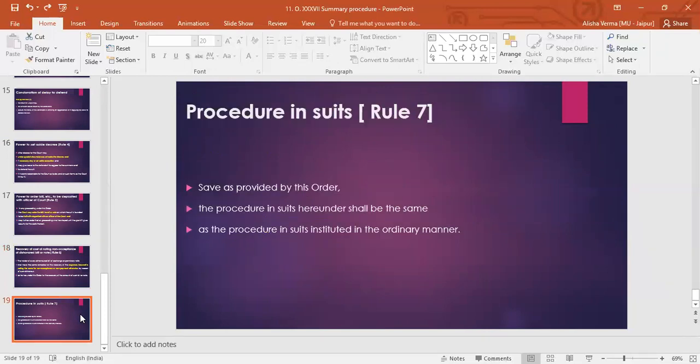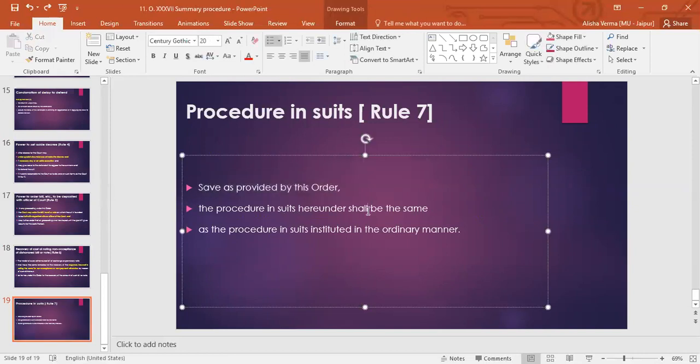And this is the last rule of this order, which says that save as provided by this order, the procedure in suits hereunder shall be the same as the procedure in suits instituted in the ordinary manner. They have explained here that the suit filed here will have the same procedure as an ordinary suit has in other parts of the CPC, except the procedure specifically provided in this order. जैसे यहाँ पे 2 बार समन जाएगा, समन के बाद आउटराइट की अगर अपेयर नहीं होगा तो उसके पास डिक्री पास हो जाएगा. ये सारी चीजें जो लिखी हैं, they'll be the same as in the ordinary suit.